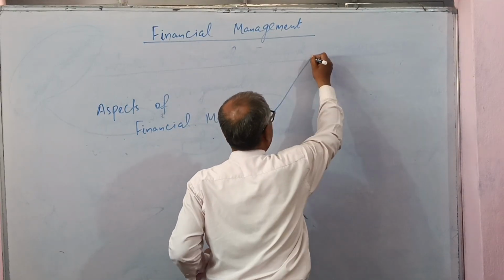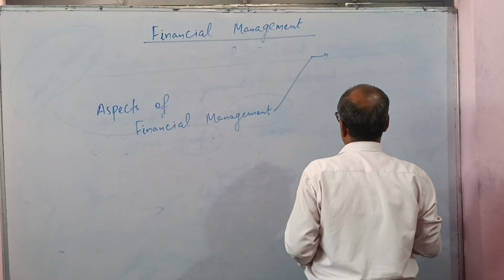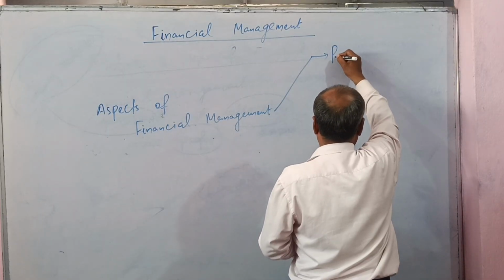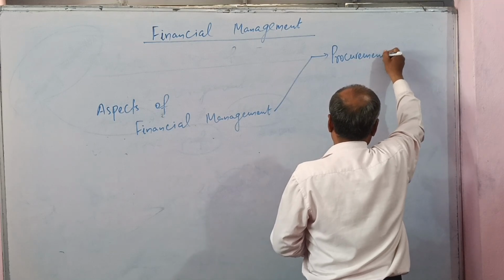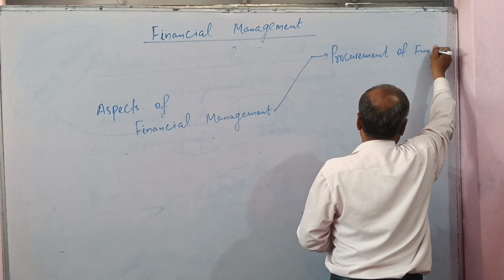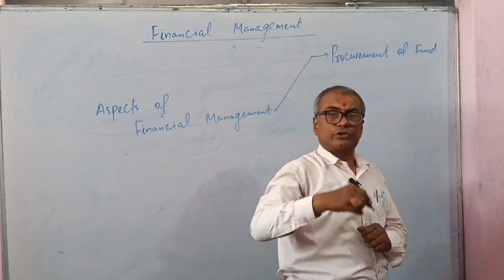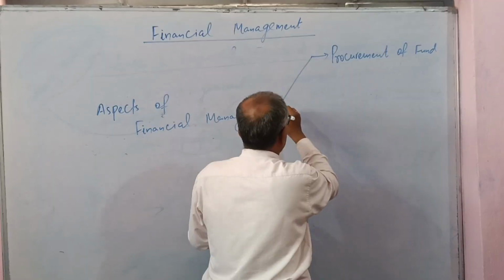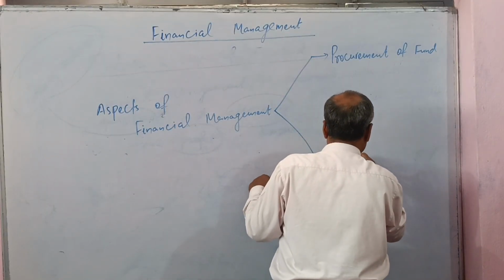The aspects of financial management are: first, on the basis of the definition, procurement of fund, and utilization of fund is the second aspect of financial management.